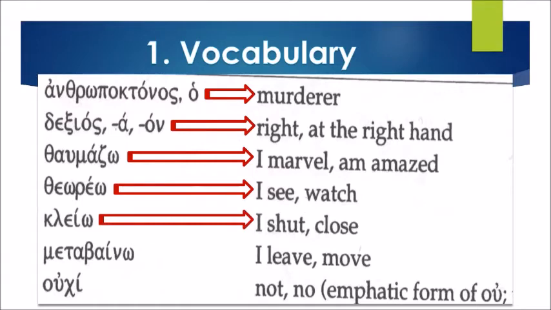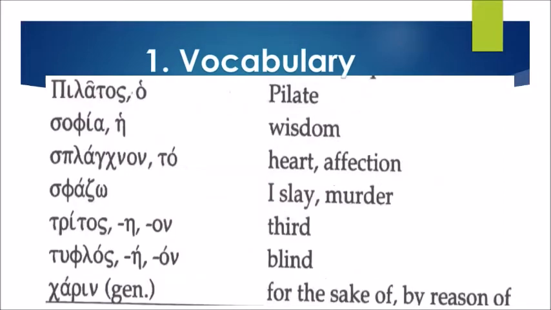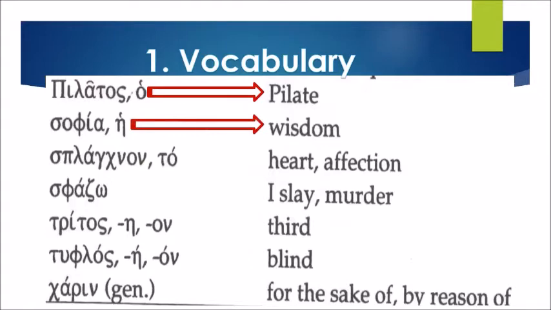Next word is metabino. I leave or move. Oki. Not or no. It is the emphatic form of O. It's a negative pronoun. You have the word Pilatos. Pilatos means Pilate. Sophia. It is wisdom. Earlier we have learned also Sophos, which is the wise.